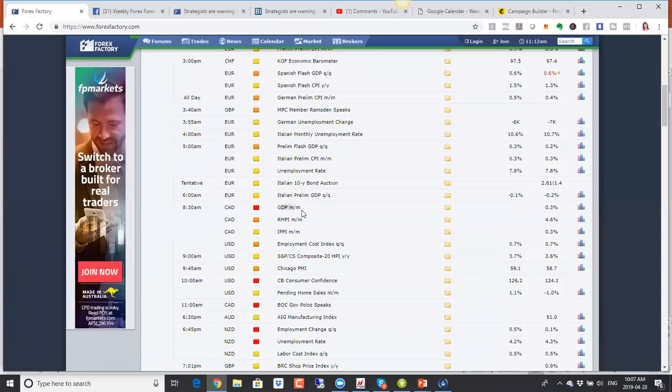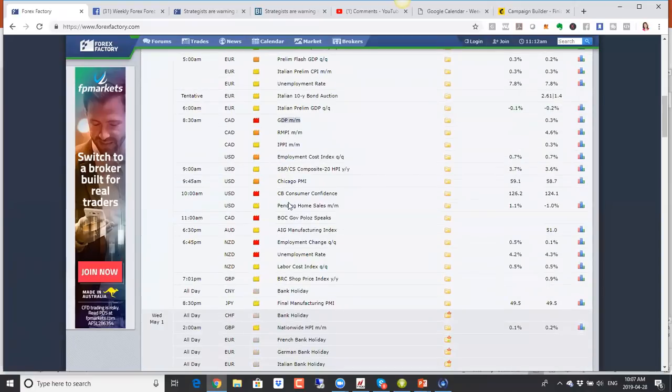And then on Tuesday, we have not a whole lot in the London session, but in the US session, we have GDP for Canada, and it will be important for Canadian dollar there. We have Chicago PMI. Consumer confidence number here tends to be very important. So US dollar has been doing quite well recently. So if the data starts to come out negative, it could have a negative impact on US dollar. So we could start to see some reversals and such. So keep that in mind.